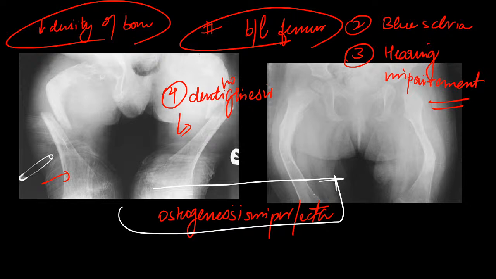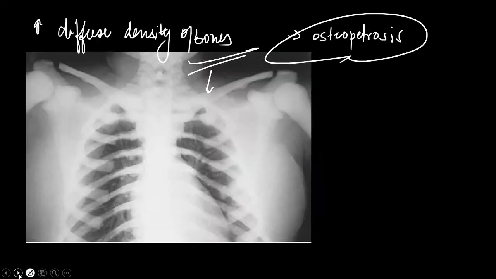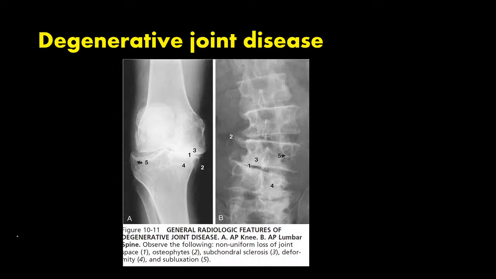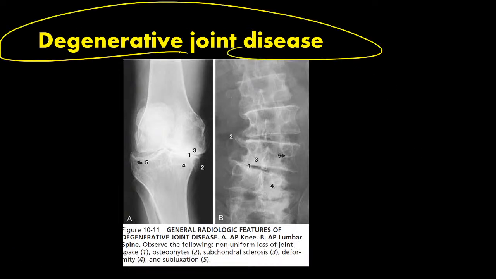So now guys, we will begin with few images from the section of arthritis, beginning with the most common disorder, that is your degenerative joint disease.